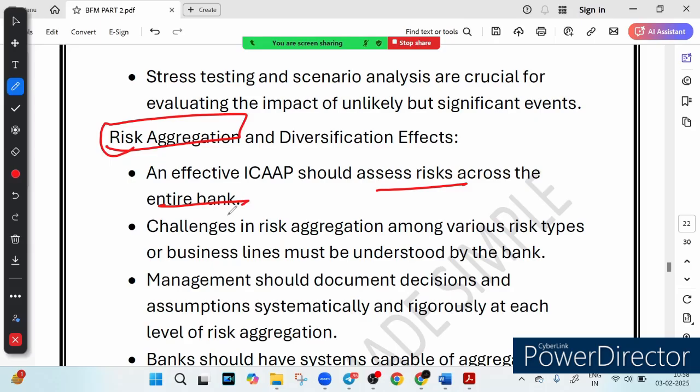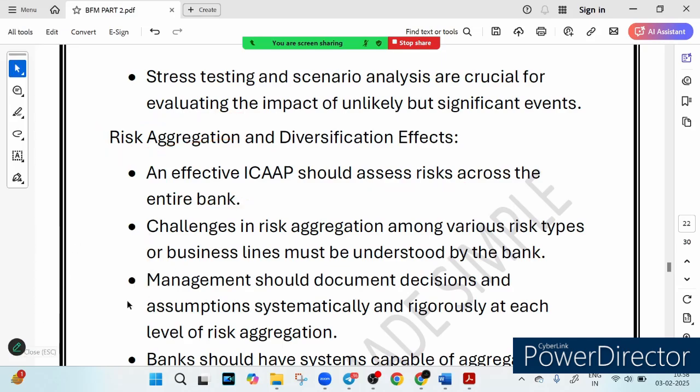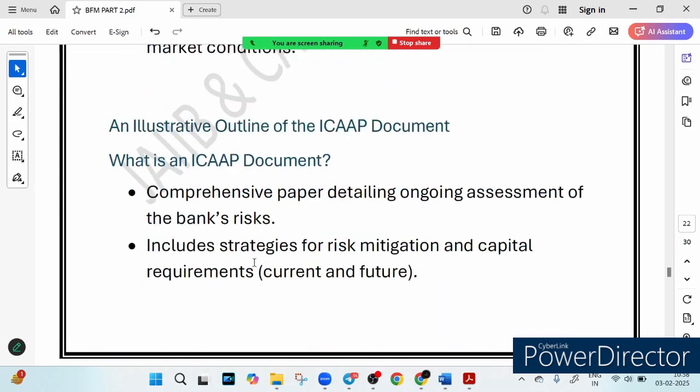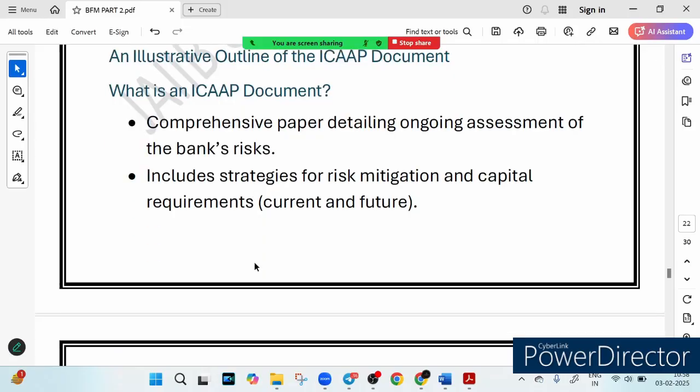So why do banks need both numbers and expert judgment? Numbers give precision but can miss extreme events. Expert judgment helps where data fails. Banks must prepare for all risks combined, not in isolation, right? So here is an illustrative example of an ICAAP document. Let's talk about it. What exactly is an ICAAP document?